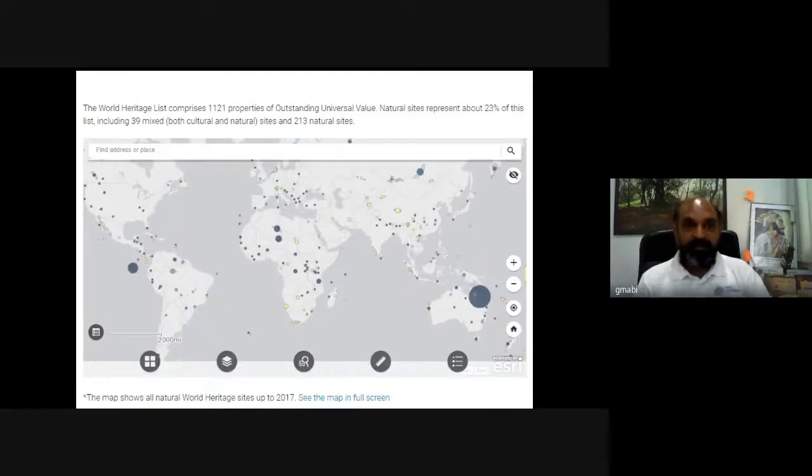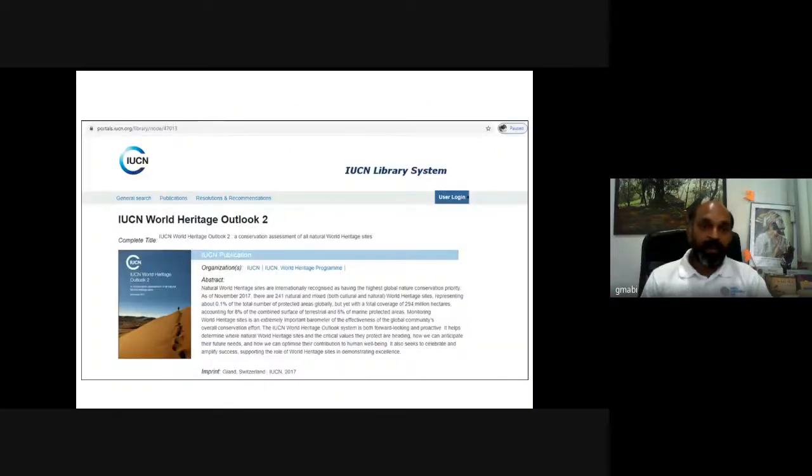So this is the map where one can see 1121 outstanding universal value heritage sites, out of which 213 are natural heritage sites. You can visit the website and get further details. And there is a special page described by IUCN, the World Heritage Outlook. There is an IUCN library system where you will get a compilation of all heritage of the world.